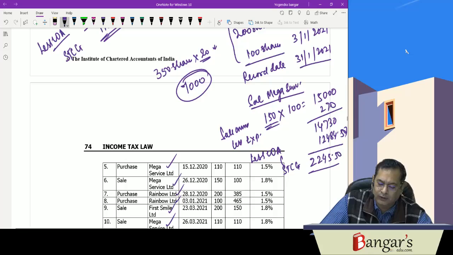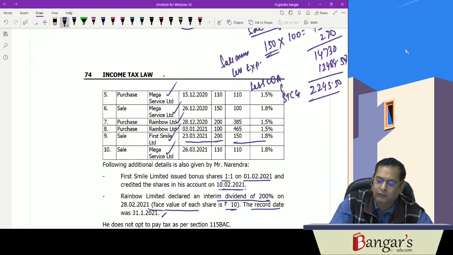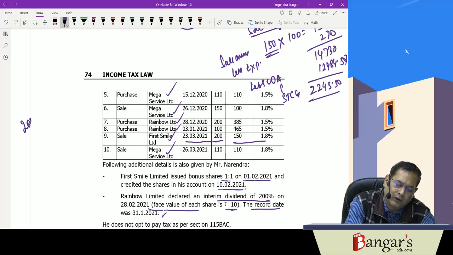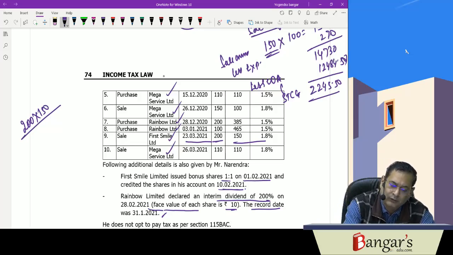So we have considered this. Then again, sale of First Smile: 200 shares have been sold at the rate of 150. So it's 200 into 150, that is 30,000.